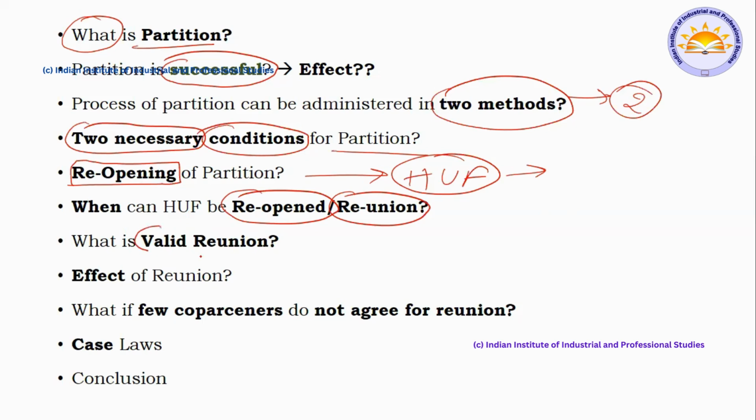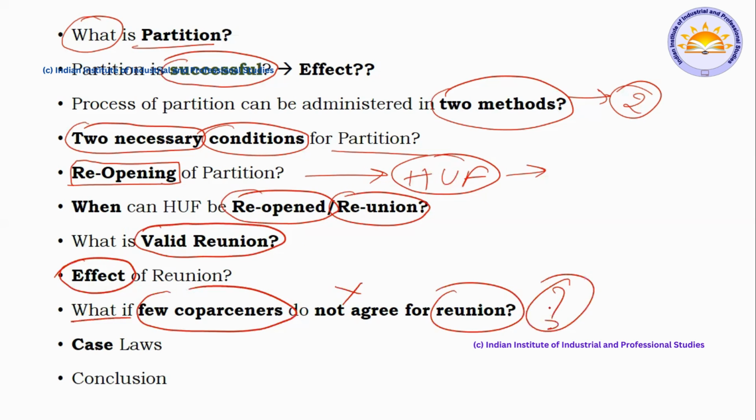Next, what is a valid reunion? See, not all unions are considered a valid reunion, right? What constitutes a valid reunion, that we will be understanding. Next, what are the effects of reunion? What happens after reunion, that we will be understanding. If such partition has happened and the co-partners want to reunite again, what are the effects? Next, what if a few co-partners do not agree to the reunion? What happens if they don't agree? Simple, logically speaking, common sense, such reunion is invalid, right?